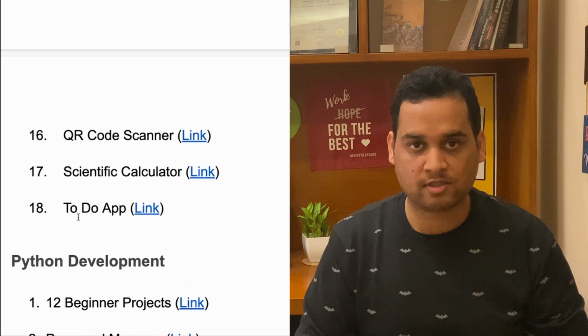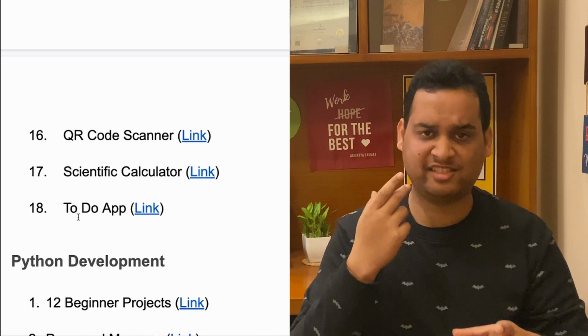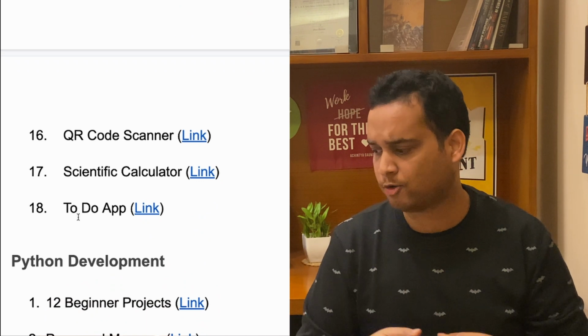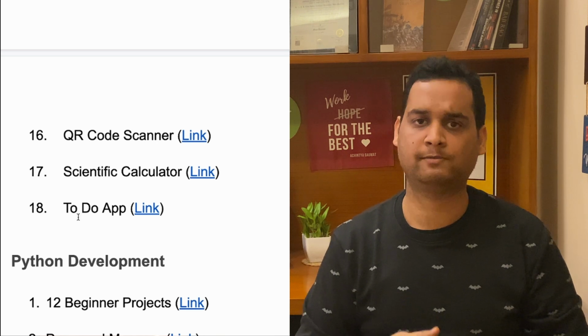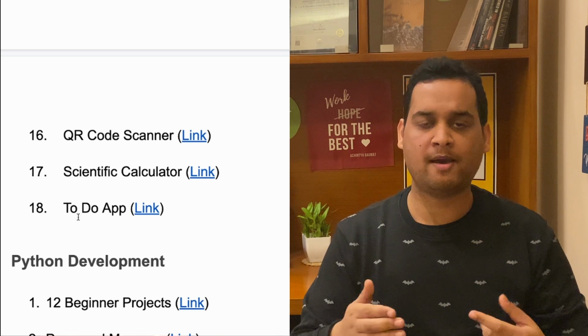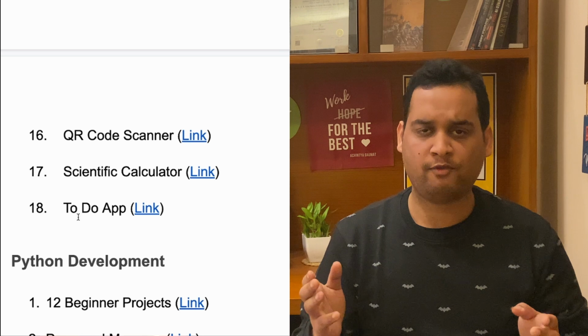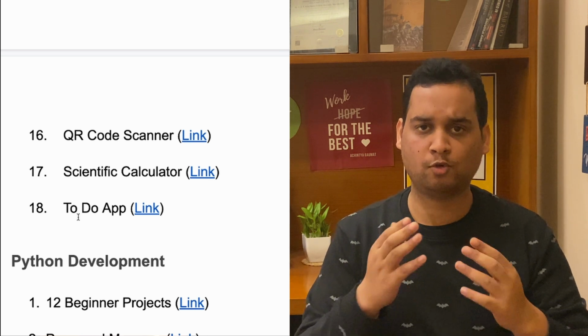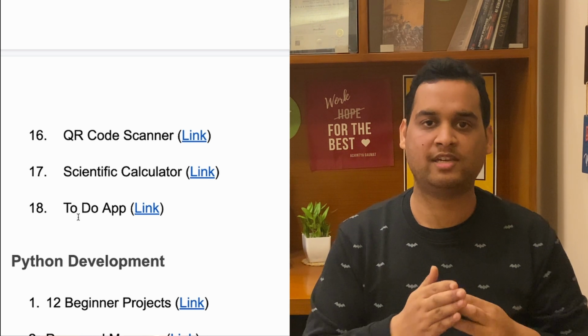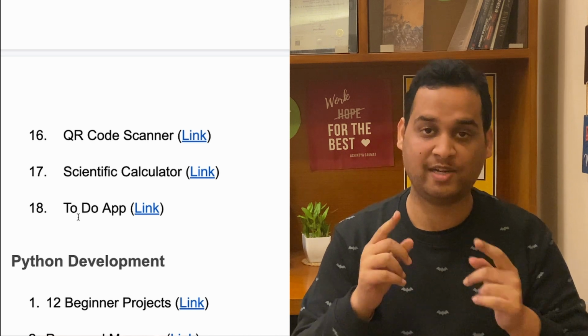16th is a QR code scanner. So a simple QR code scan, extract data, image, text, etc. Then there is a scientific calculator and a to-do app. So these are the 18 apps you can make. Apart from this, you can also find a lot of ideas on the internet, on YouTube. So far we have discussed 57 project ideas. If my math is not wrong, let me know in the comments.